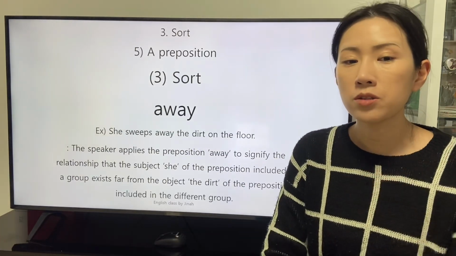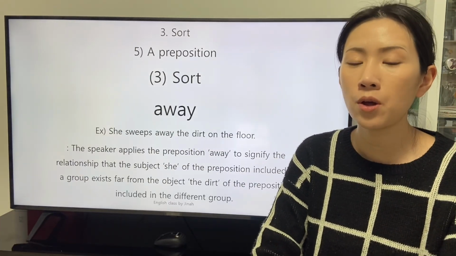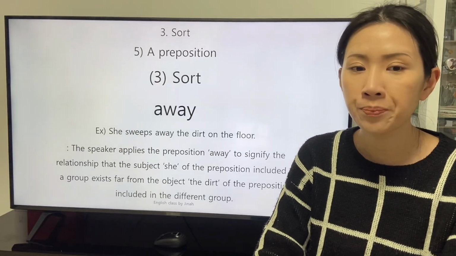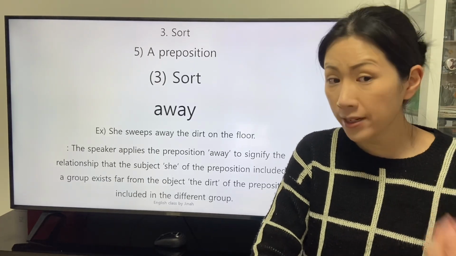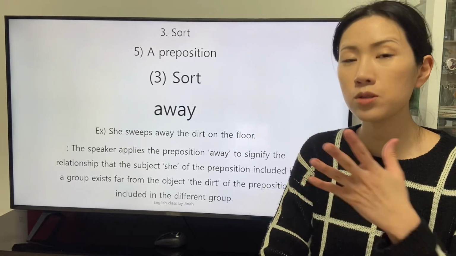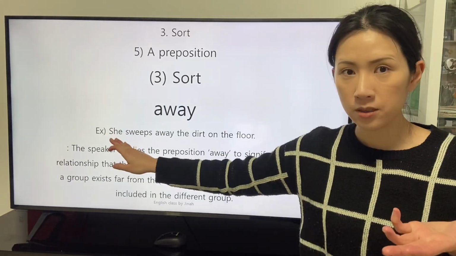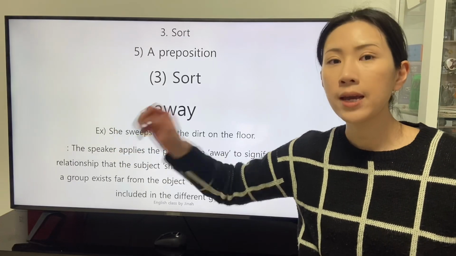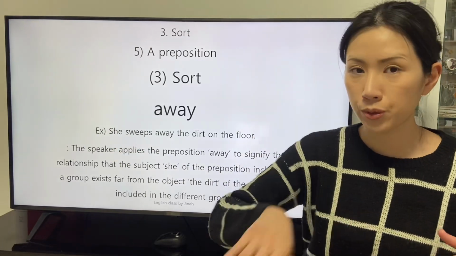There is a clause. She sweeps away the dirt on the floor. With the fact that the preposition away is applied in this clause, the subject of the preposition, she, exists in a group.